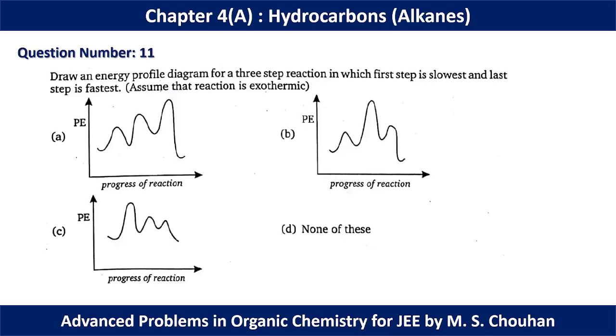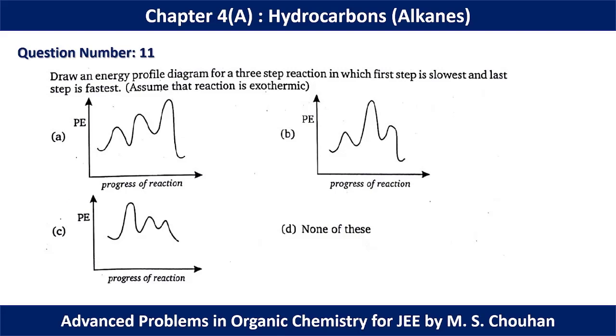In question number 11, draw an energy profile diagram for a 3 step reaction in which the first step is the slowest step, and the last is the fastest step. If one step is the slowest step in an energy profile diagram or PES diagram, we have the maximum activation energy for that step, and it is indicated in the question that the first step is the slowest step.